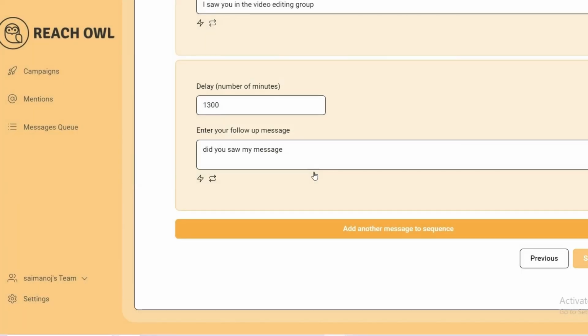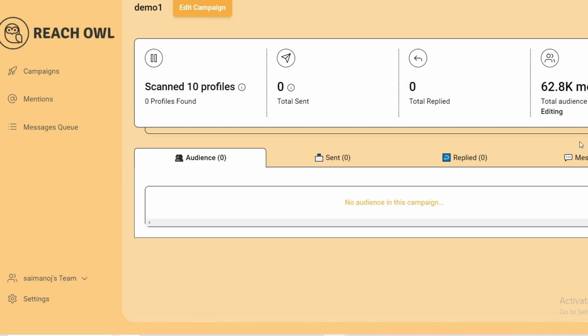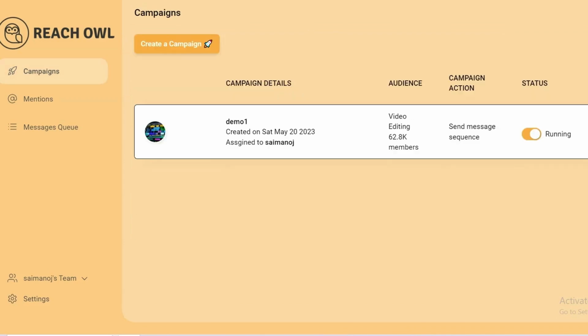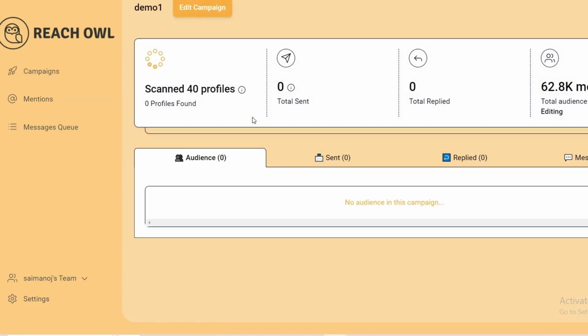I'm just choosing create but don't run. You can see here it is scanning profiles. Once it's done, it will appear over here. I also paused the campaign, so here you need to keep the campaign running. In this way, this option will work, guys. Just go to campaigns and you can see it is scanning the number of profiles. Once it's done, if any message is sent, it will show you as sent, replied, and message queue.